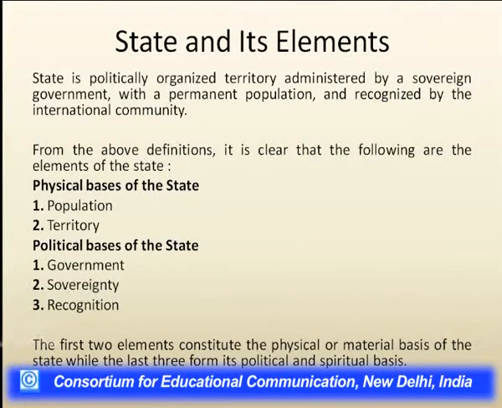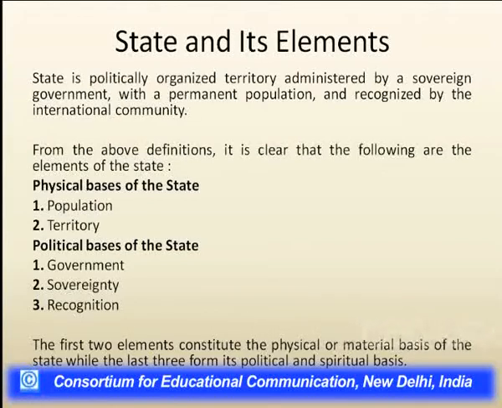For understanding all these elements of a state, we should know that the state is a politically organized territory that is administered by a sovereign government, having a permanent population, and that is recognized by the international community. So from the above definition, it is clear that these are the elements of a state. These are categorized into two categories.